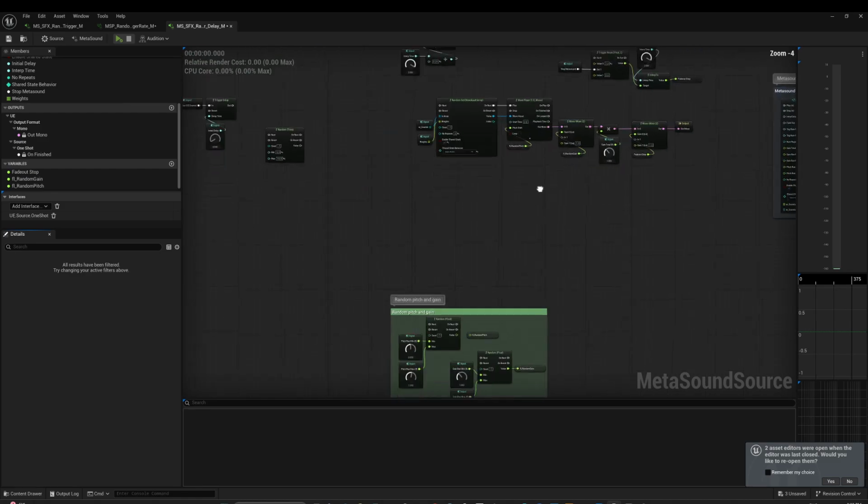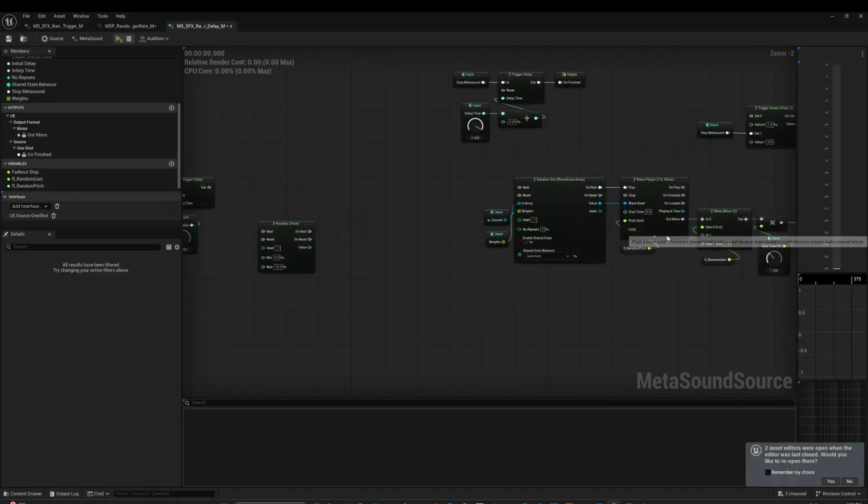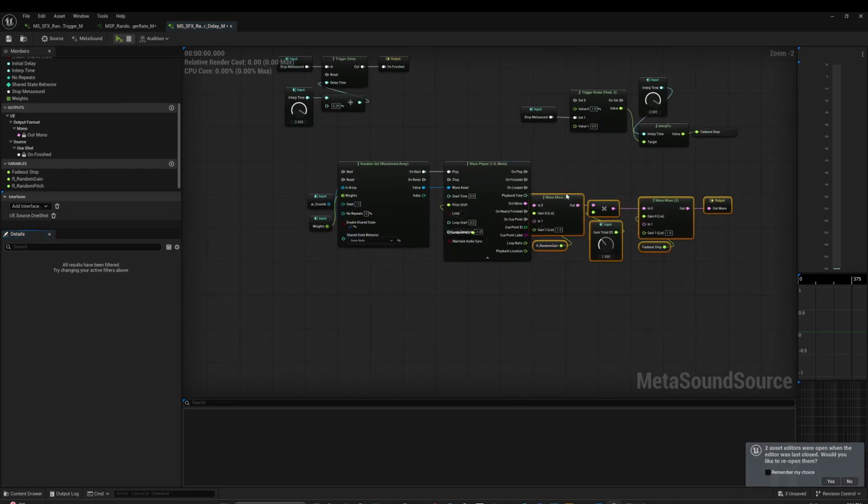Wave players have an output called onFinished, which is sample accurate, and it's triggered once the wave player is done playing. So we could use that, but the problem is that we can't connect it to our random get directly, at least, because it creates a loop and MetaSounds don't like loops. To fix this, we could use a delayed variable, which is created by holding Alt and dragging a variable onto the graph.